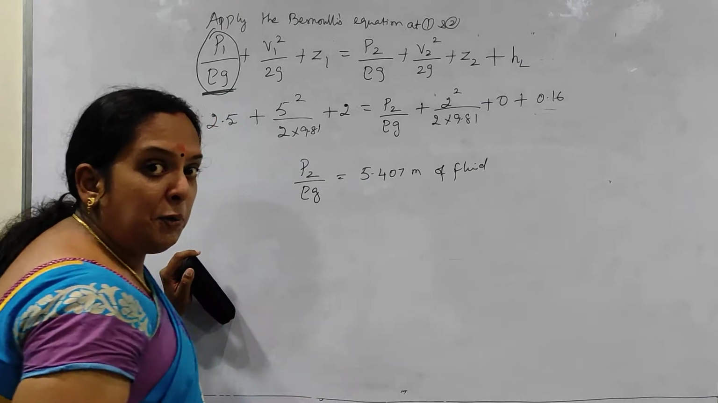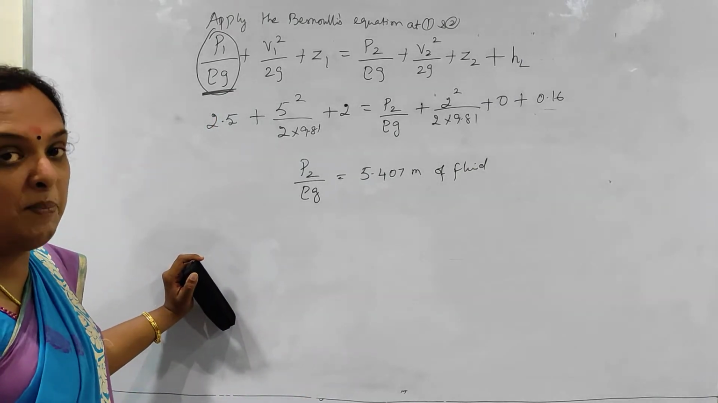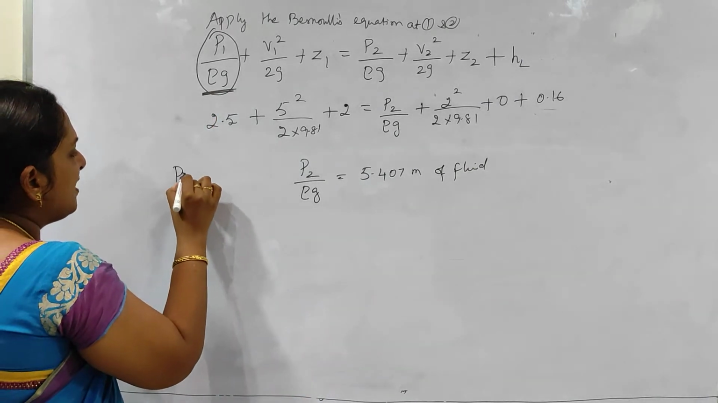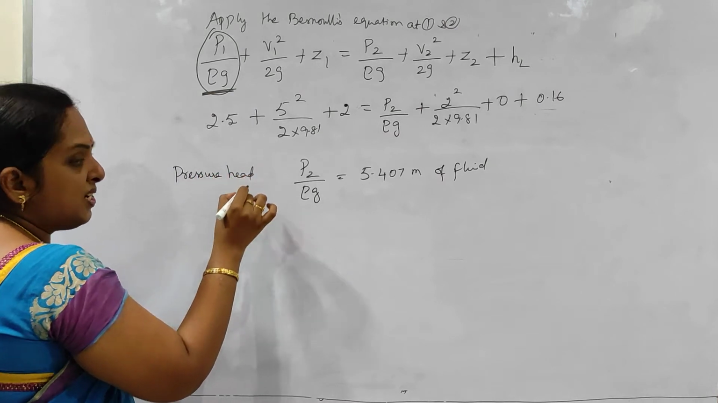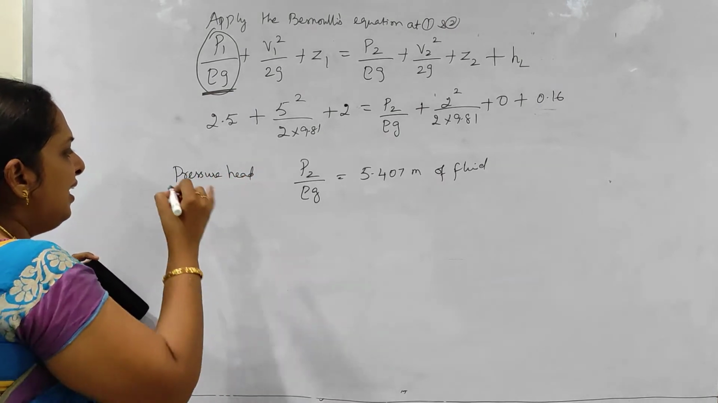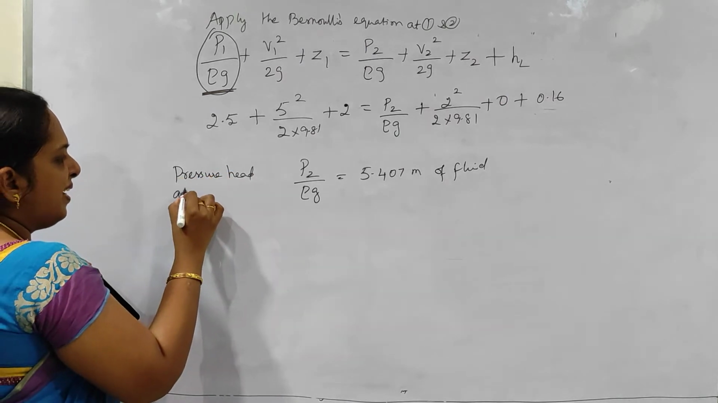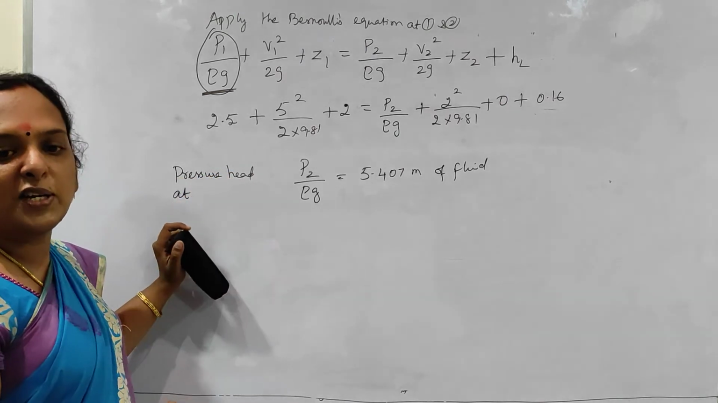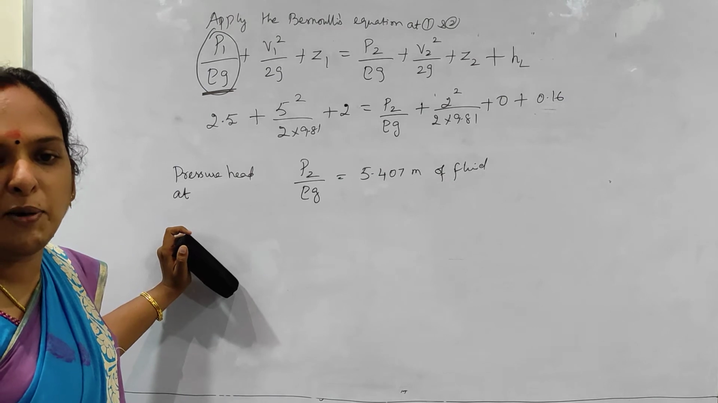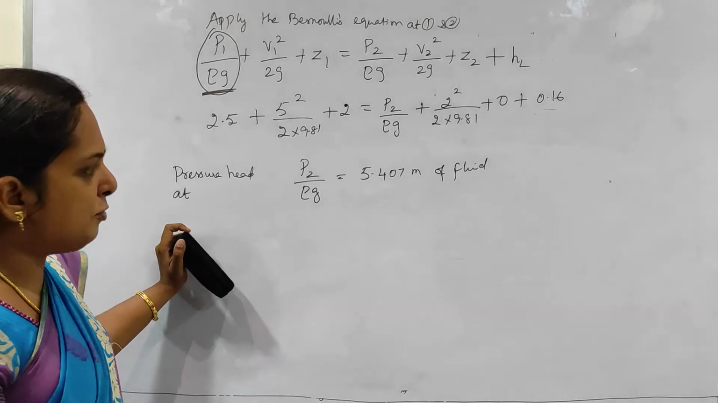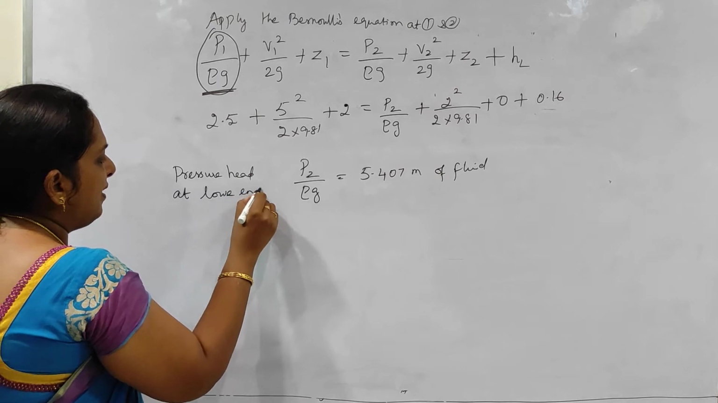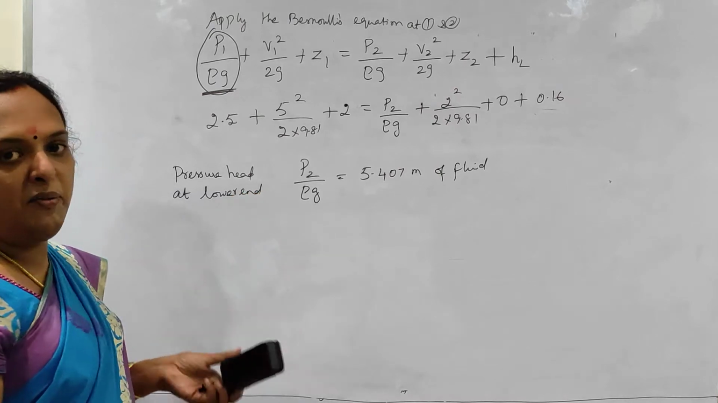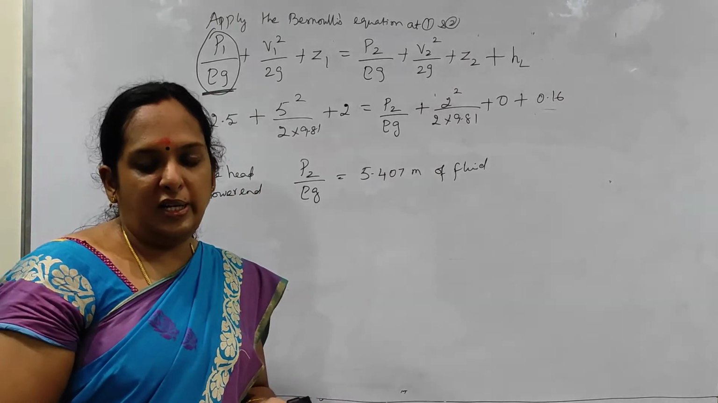So what is my P2 by rho G? How do you name it? It is a pressure head. It's not pressure amount, it is not pressure intensity, it's not pressure force, anything. It is the pressure head at your section 2, or we can say at your lower end. Okay, so that's what they have given. So the pressure head at the lower end is 5.407 meter of fluid.